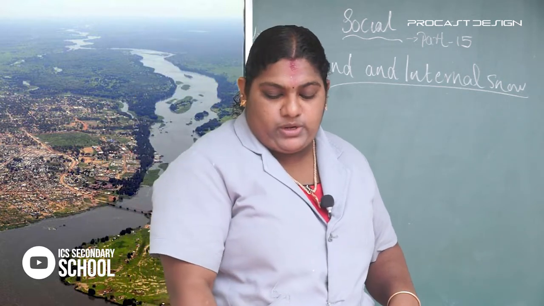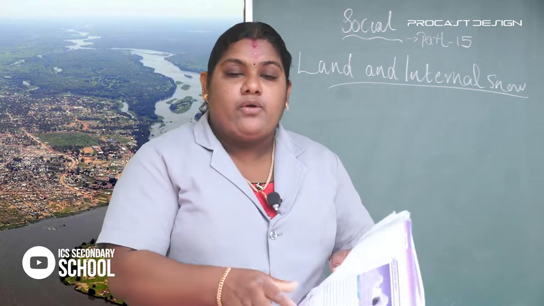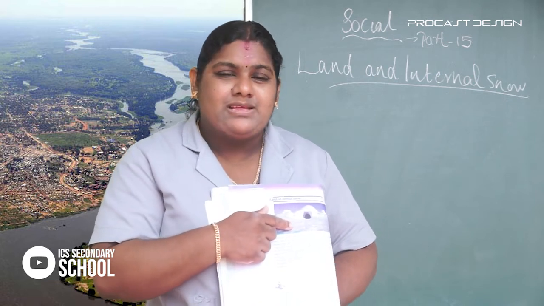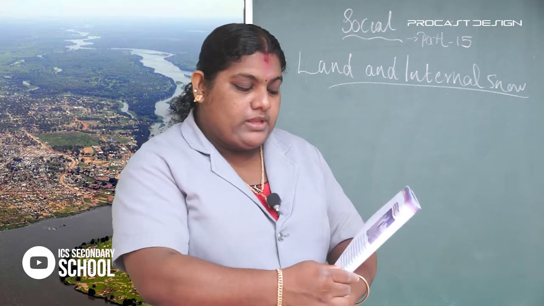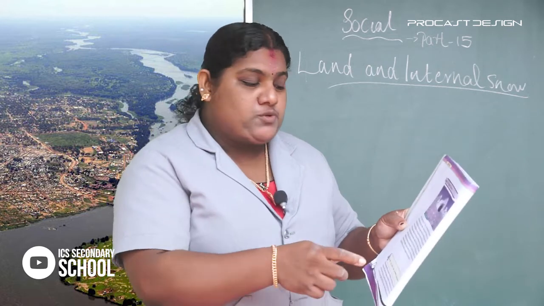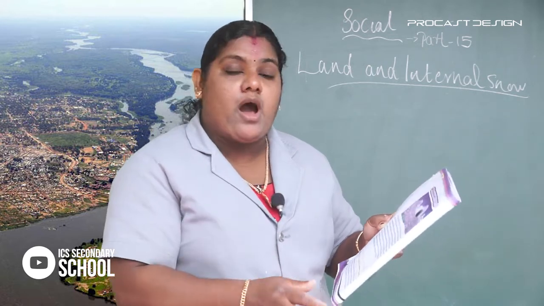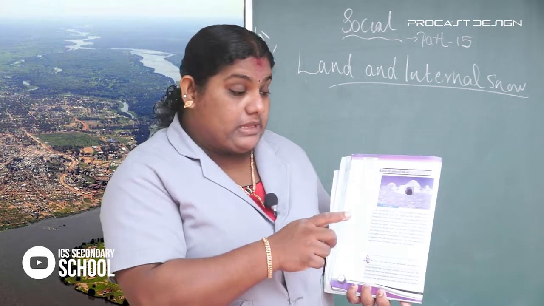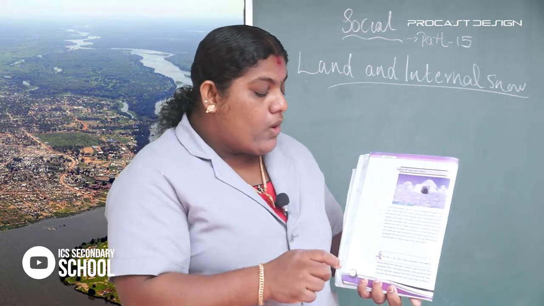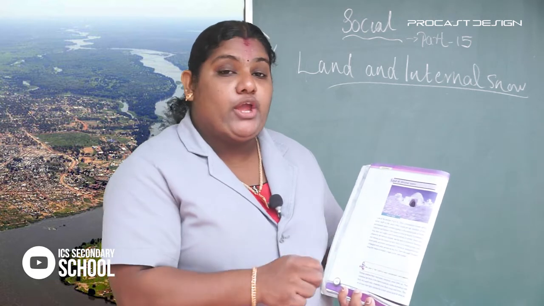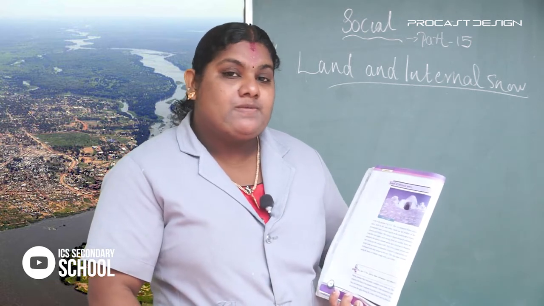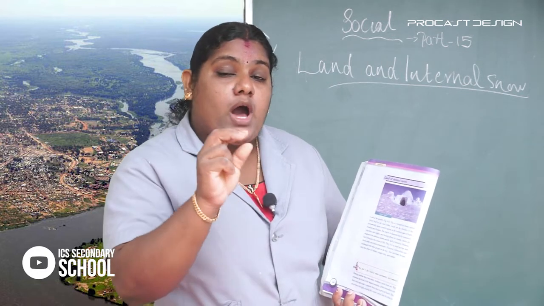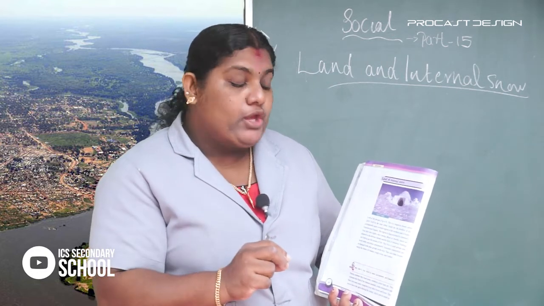Here you can see in your textbook page number 96. You have already seen this picture. What is this? This is an igloo. This is a temporary house called an igloo, built by the Inuit tribes. These are the main houses built by the Inuits.